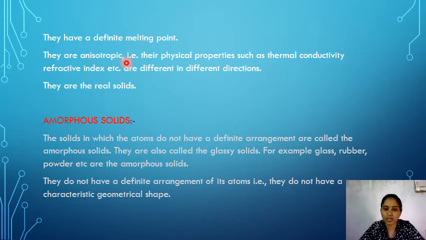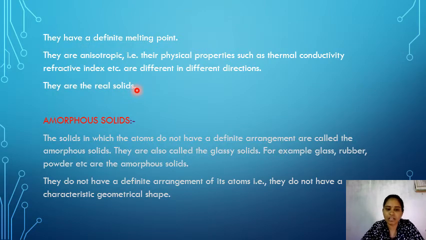Anisotropic means what? Anisotropic means the physical properties such as thermal conductivity or refractive index are different in different directions. If these physical properties are different in different directions, then that is called anisotropic. That's why crystalline solids are anisotropic, and they are real solids.